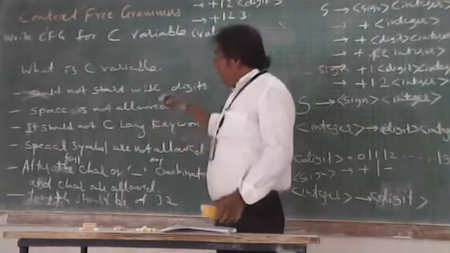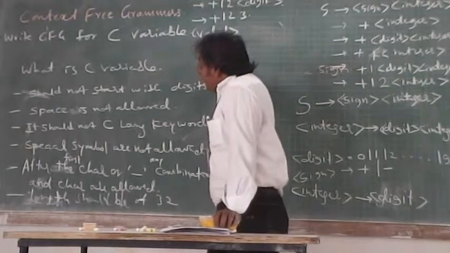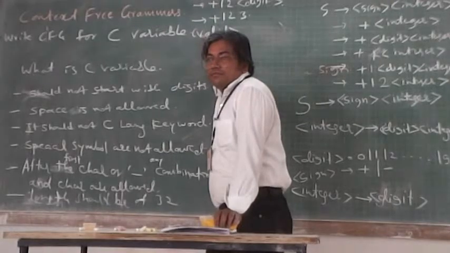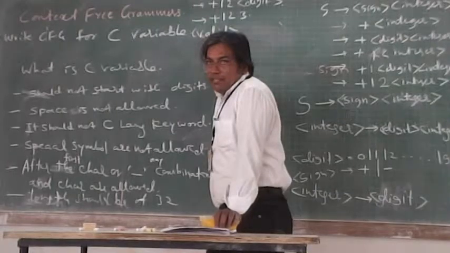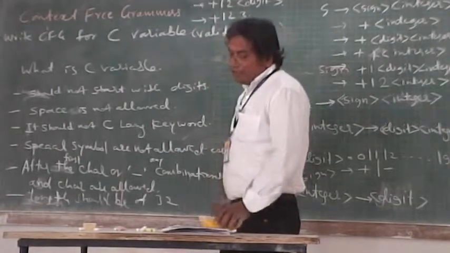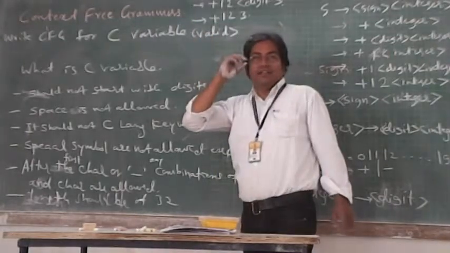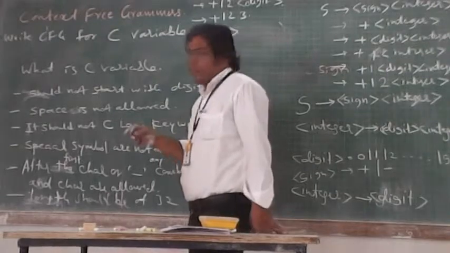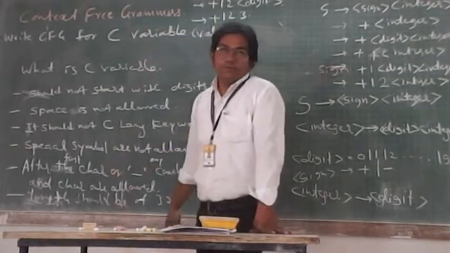You are asked to write a context-free grammar for a C variable. Then how do you start? After writing the grammar, it should satisfy all the rules, that is, it should generate only sentences that are valid C variables.